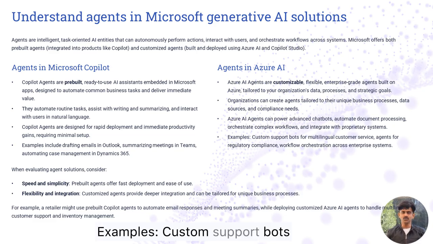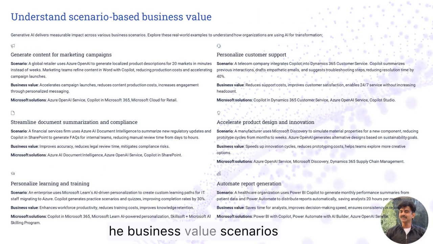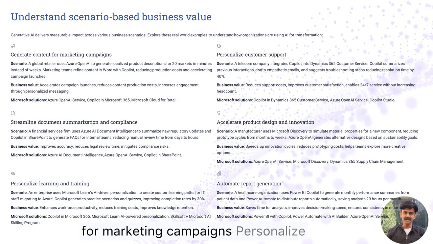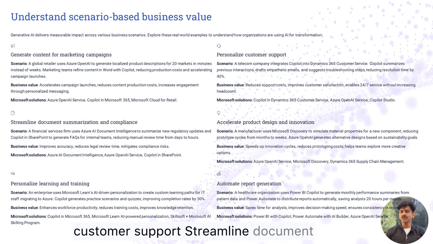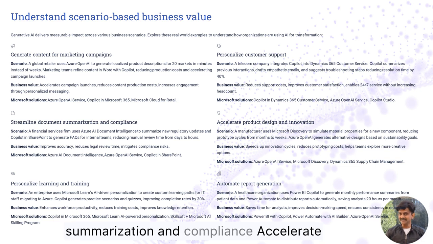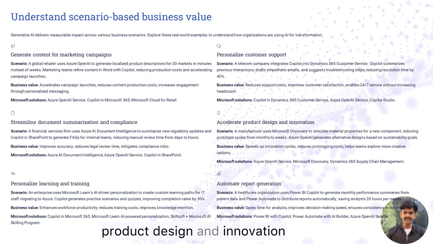Examples: custom support bots for multilingual customer service, agents for regulatory compliance, workflow orchestration across enterprise systems. Key business value scenarios are categorized into the following topics: generate content for marketing campaigns, personalize customer support, streamline document summarization and compliance, accelerate product design and innovation, personalize learning and training, automate report generation.